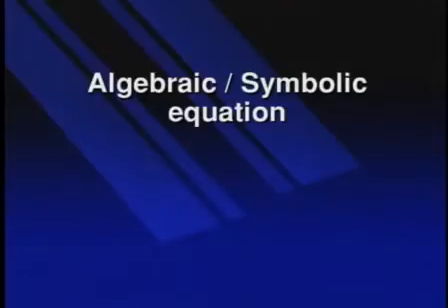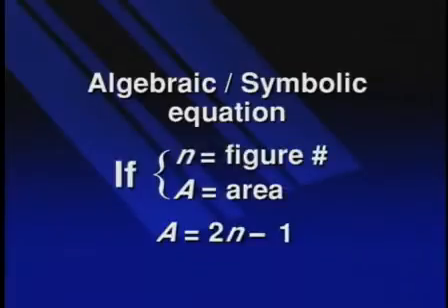So we can generalize and come up with the formula, a second linear expression of this lesson, and we have if n equals the figure number, and if A is the area, A equals 2 times n minus 1.